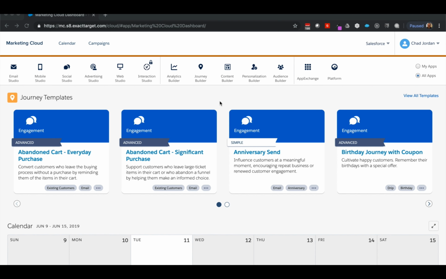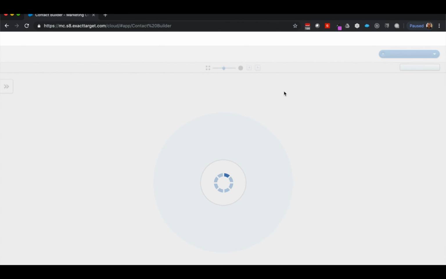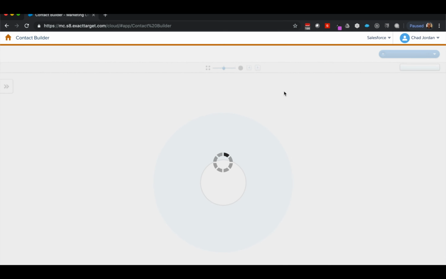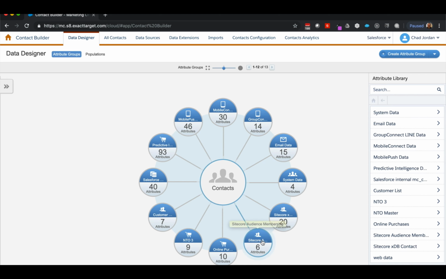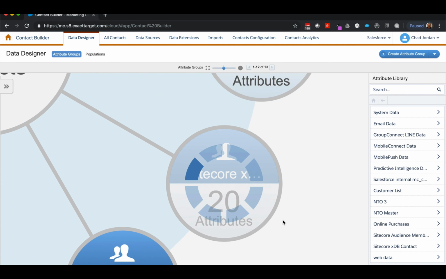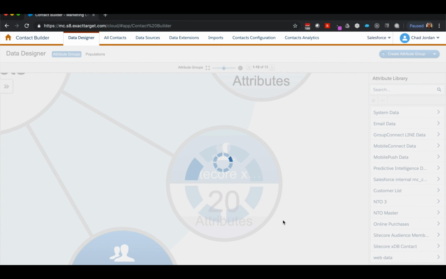This is the Marketing Cloud homepage. Let's take a look at where the data synced from Sitecore is stored in the Marketing Cloud. Within Audience Builder is a tool called Contact Builder. Contact Builder stores data used by journeys within Journey Builder. In Data Designer, we can see that Sitecore has created 2 attribute groups and linked them to Contact Builder automatically so that you don't have to create the data model for this type of data. Linked to these attribute groups are data extensions that store information synchronized from Sitecore, which you can use in your journeys.